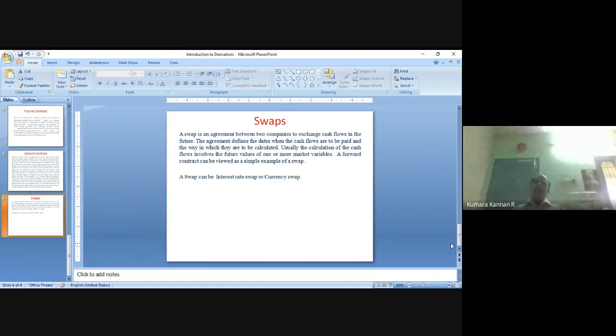Otherwise, instead of going to an American bank, the Indian company can collect the funds from an Indian bank at a cheaper interest rate, no problem. Then they can exchange this Indian rupee into American dollars and invest in America, right? But the drawback is that the exchange rate is involved. Initially they have to invest 1 million American dollars, so they raise 60 million Indian rupees and convert it to 1 million American dollars. They may know today's exchange rate, no problem.